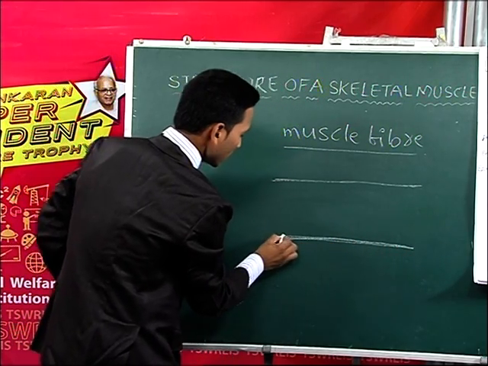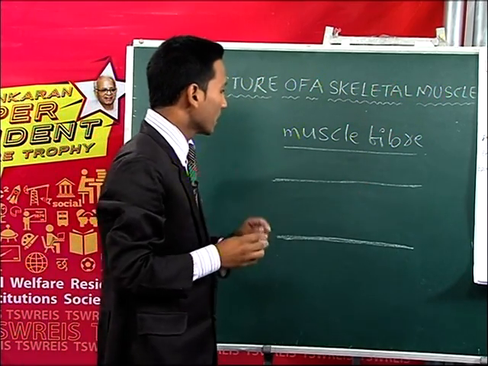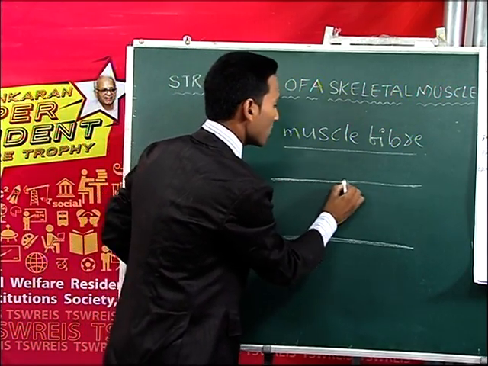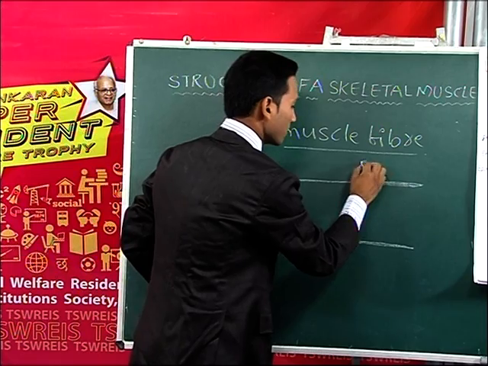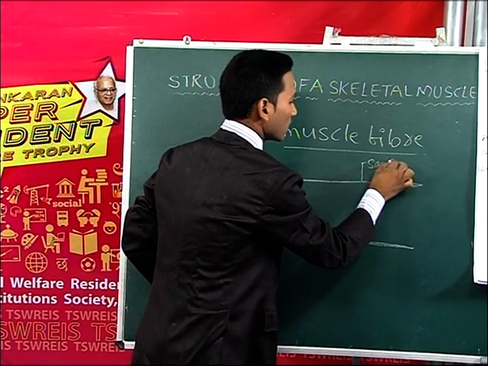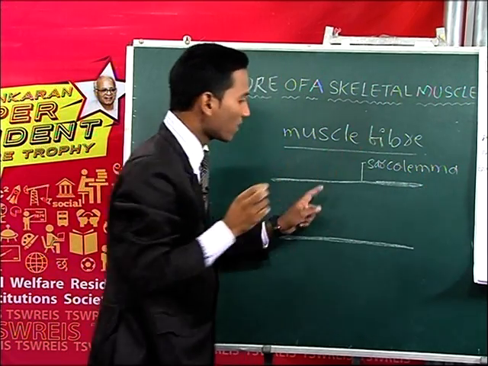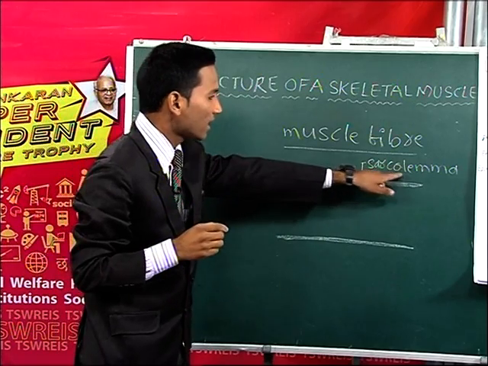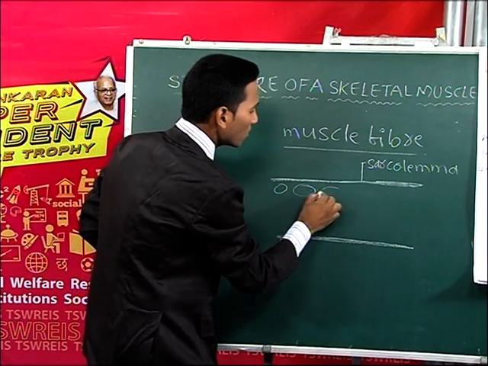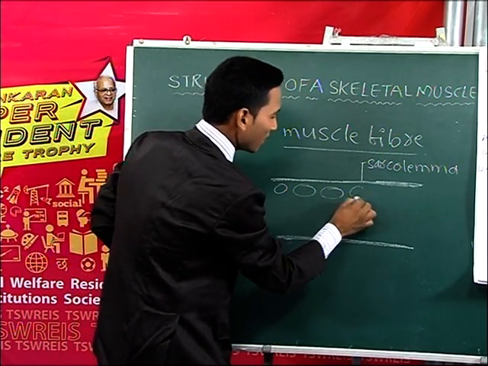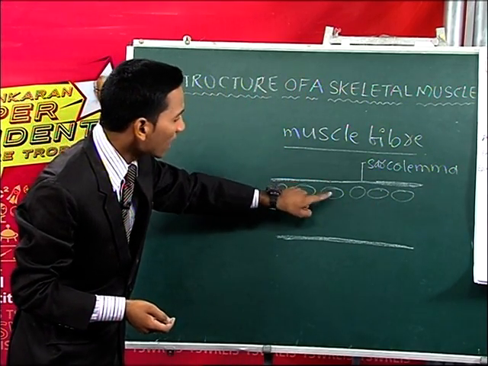Each skeletal muscle fiber is covered by a plasma membrane. That plasma membrane is called the sarcolemma. Each muscle fiber is covered by a plasma membrane called the sarcolemma, and the nuclei are present just below the sarcolemma.